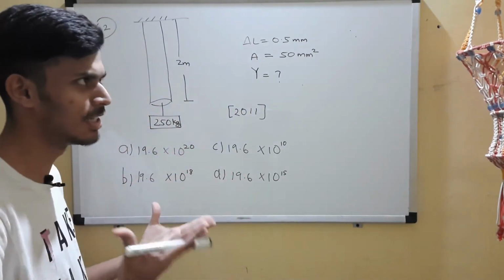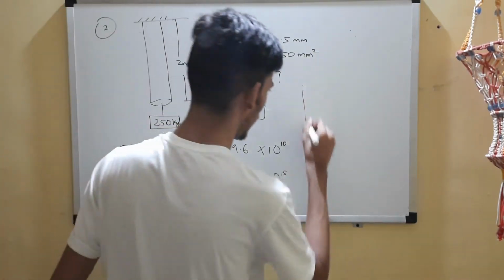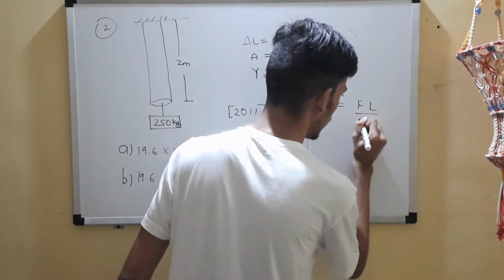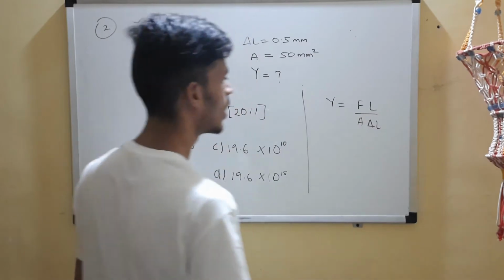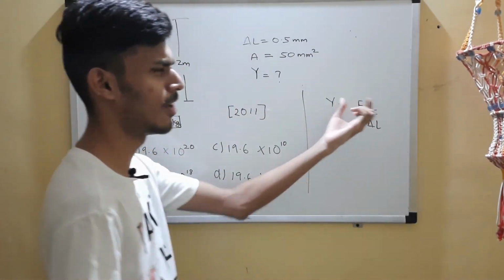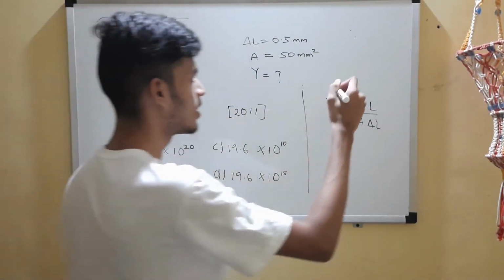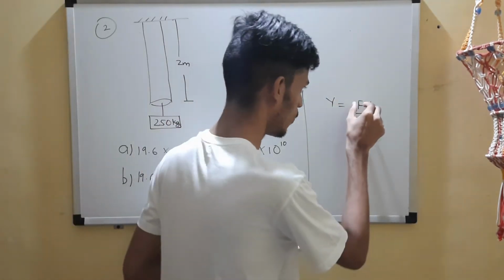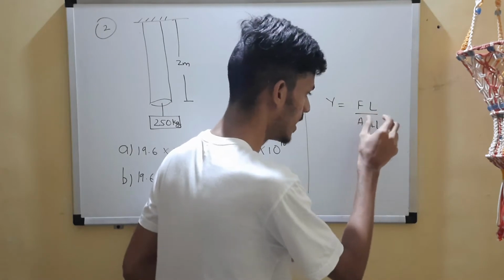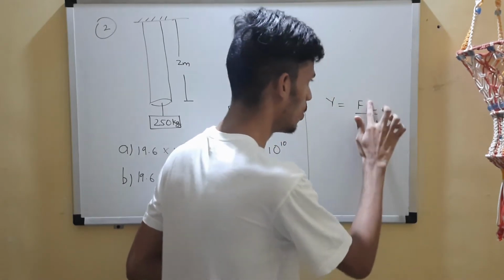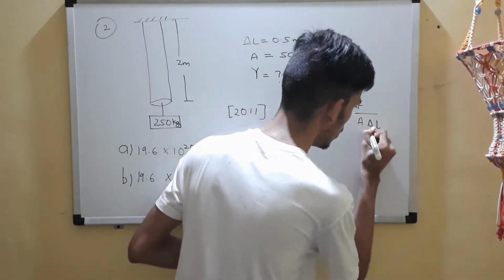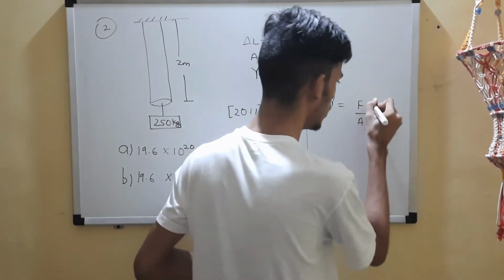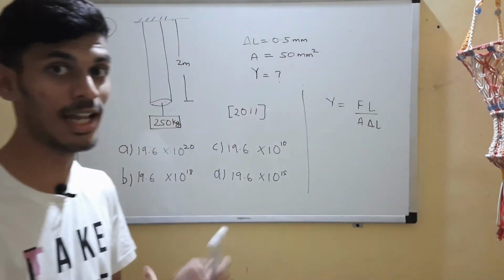Quite a simple, straightforward question, right? If you know the formula. What is the formula? Y is FL by A delta L. Remember this, make this a song. FL by A delta L, FL by A delta L. How did we get this? Because Young's modulus is stress by strain, so force by area, by strain, which is change in dimension to original dimension. So we just brought that L to the numerator. FL by A delta L.